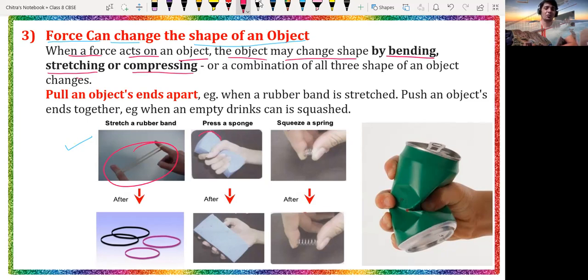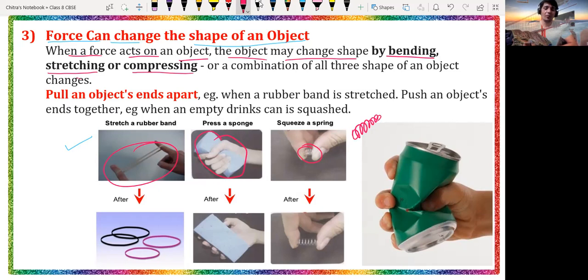Here we have the sponge. Generally we are very aware of sponge, and most of the time it is used for making furniture. If you apply force on the sponge, its shape will change accordingly. And the squeeze of the spring: see, here we have the spring, like this.